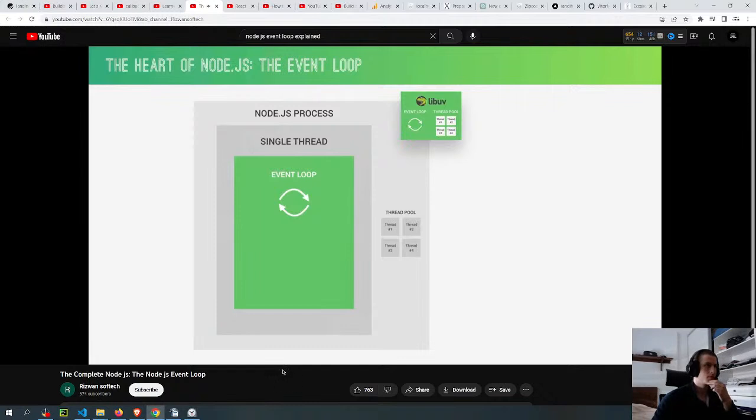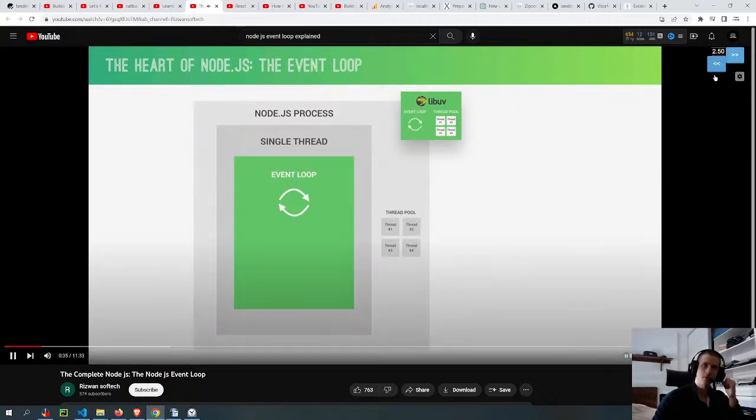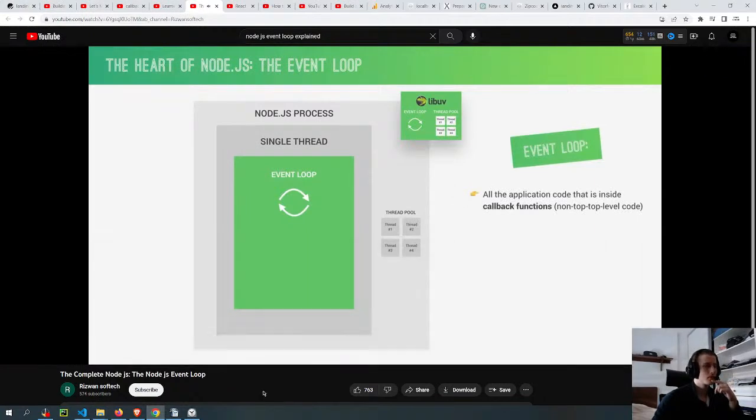So here's a diagram similar to the last lecture, so that we know exactly what we're talking about here. So we're still in the node process in a single thread where the event loop runs, all right? Now, the first thing that you need to know is that the event loop is where all the application code that is inside callback functions is executed. So basically all code that is not top-level code will run in the event loop. Some parts might get offloaded to the thread pool, as we saw in the last lecture, but it's the event loop that takes care of all this. As I said before, it really is the heart of the node architecture.